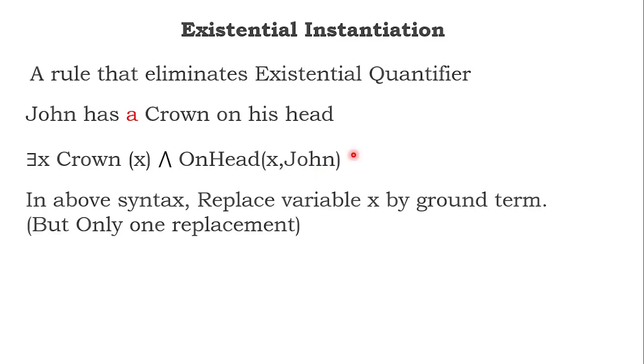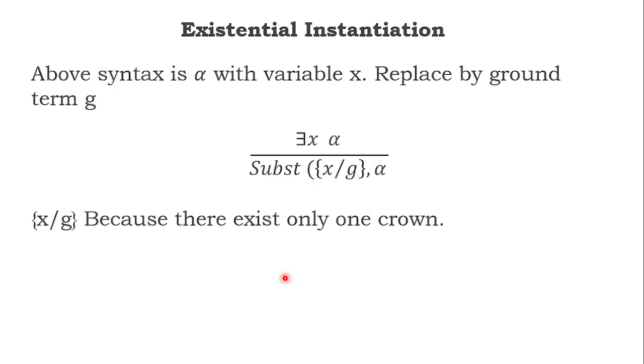Now what I am going to do, in this particular alpha statement, is replace x by the ground term, but remember, only one replacement is possible because the quantifier itself is existential. In the place of x, I will put the ground term g. That's all. I removed there exists, and I replaced x by g. So g is a crown and g is on the head of John.